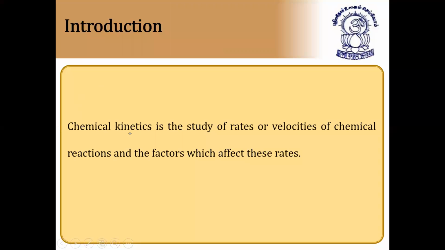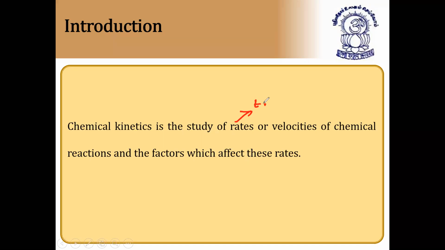Rates means with respect to time, and velocity means speed. You know already what velocity is. Chemical reaction and the factors which affect these rates. So in this chapter we are going to do this.